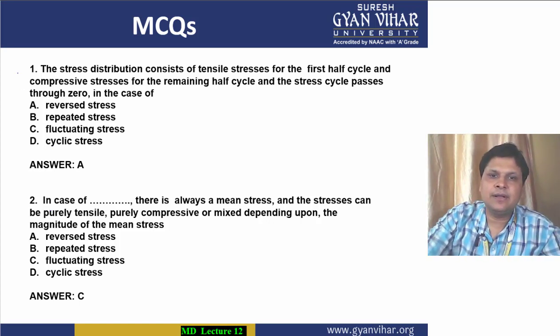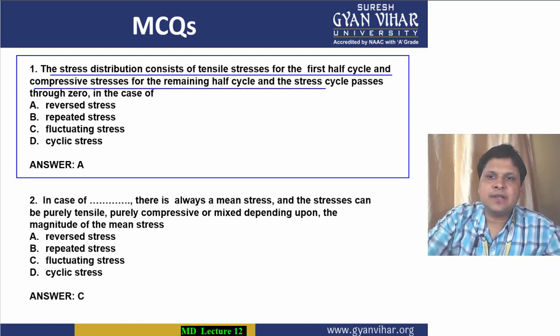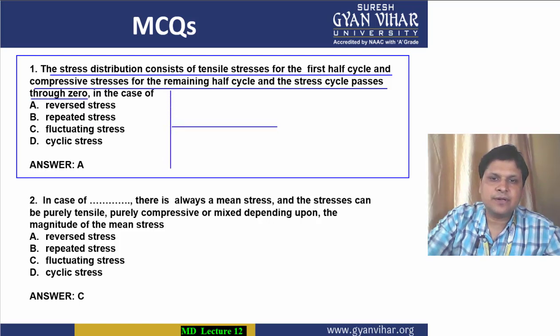The first MCQ is saying that the stress distribution consists of tensile stresses for half cycle and compressive stresses for the remaining half cycle, and the stress cycle passes through zero. We all know that if the stress cycle passes through zero, then this case is of reversed stress. So the answer is option A.